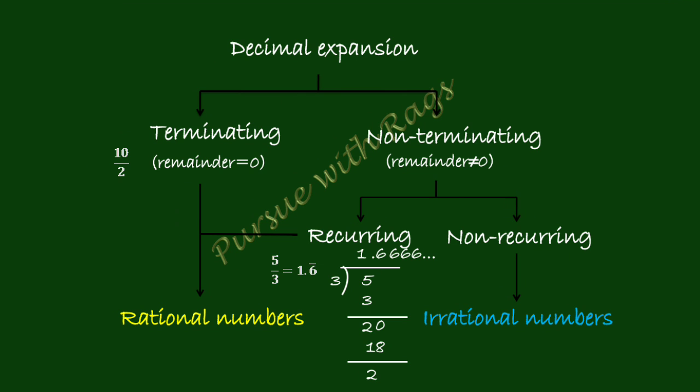Coming back to the hierarchy tree, here we can tell all natural numbers are whole numbers, all whole numbers are integers, all integers are rational numbers. But the converse is not true. What do you mean by converse? We can't tell all integers are whole numbers, right?